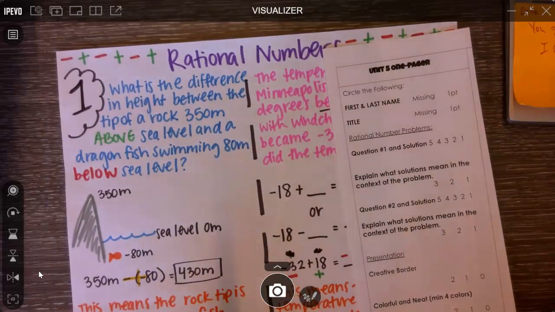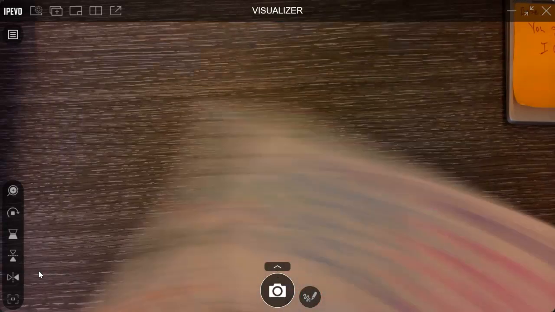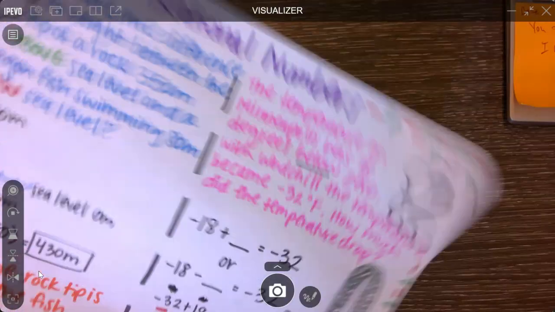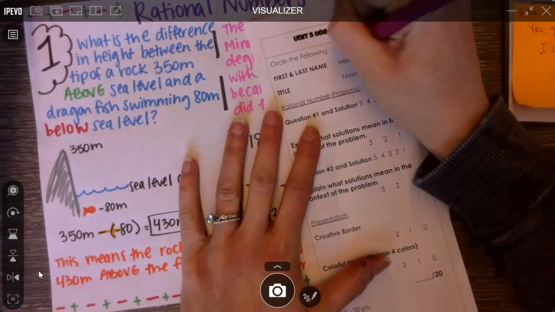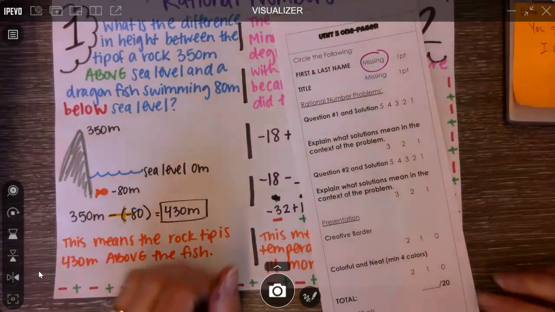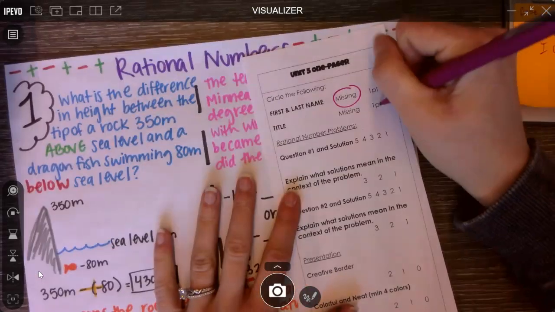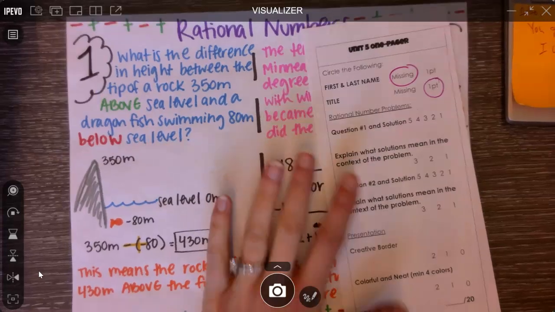So first thing, first and last name. Ooh, that might actually not be done. So I didn't put my name on here. That's already missing. 1 point, gone. Title, rational numbers. I do have a title. So Miss Grew is going to circle this when she's grading my one-pager.